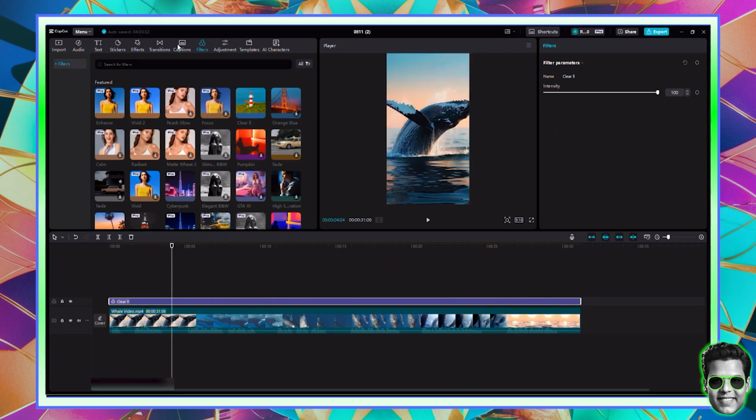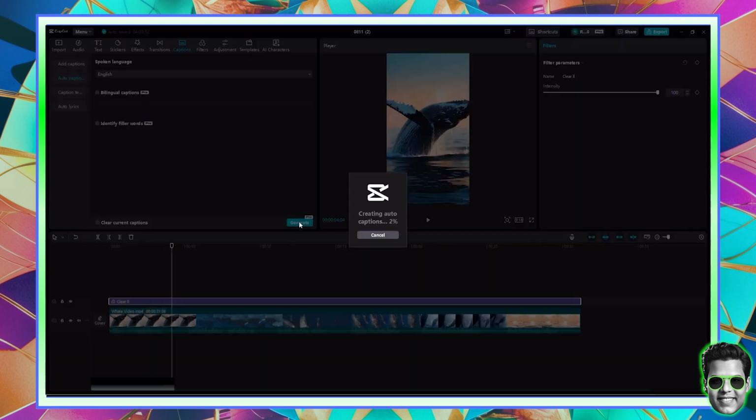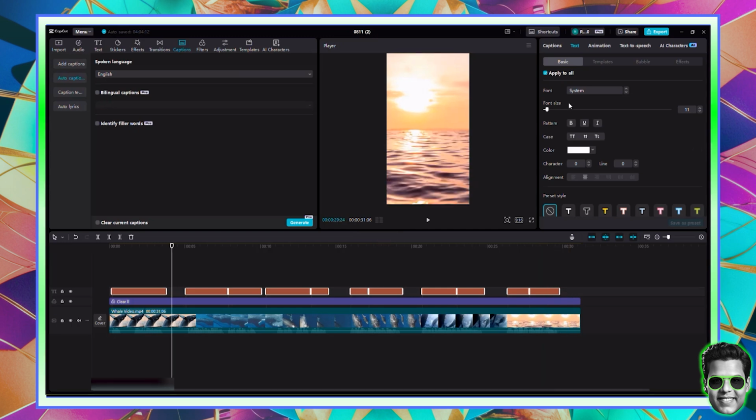And I'm going to click captions. In terms of the captions, all I need to do is click generate. It will read the text inside of my video, which is purely in English, and it will go ahead and create captions for that. I can also use their captions templates. They have a lot of captions templates that I can use. So here we go. Now the captions are there.